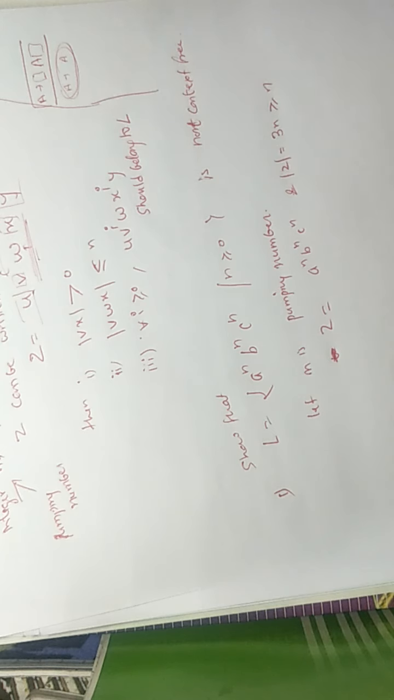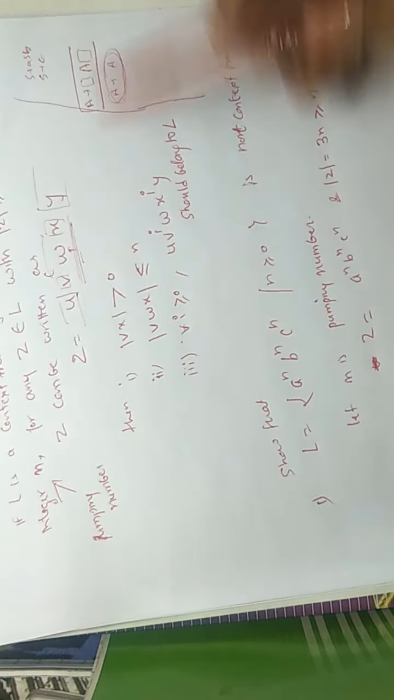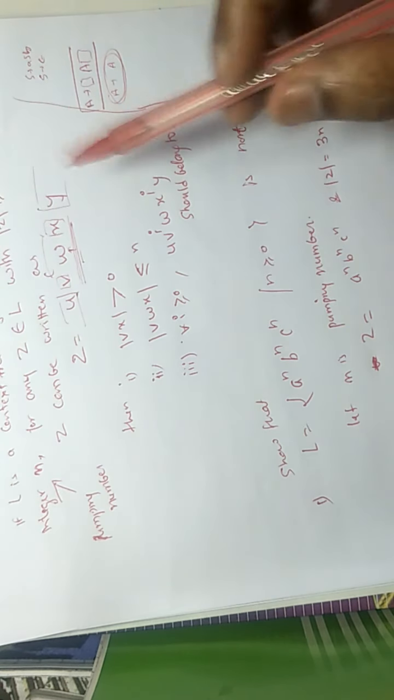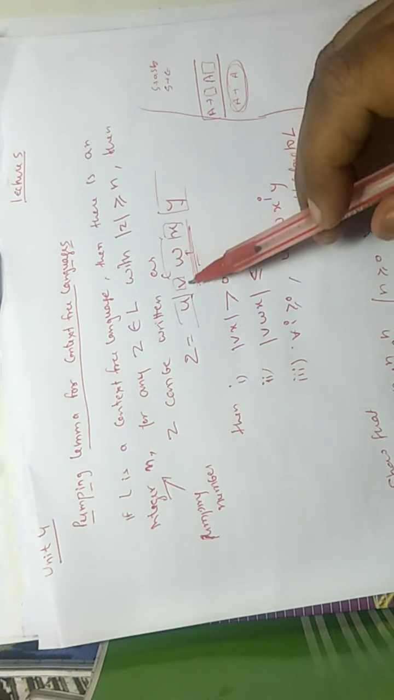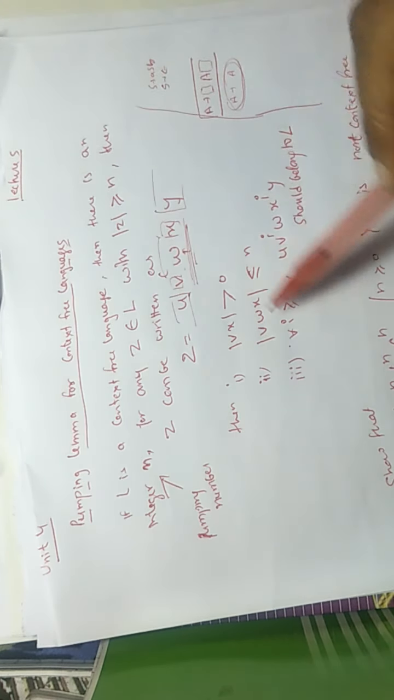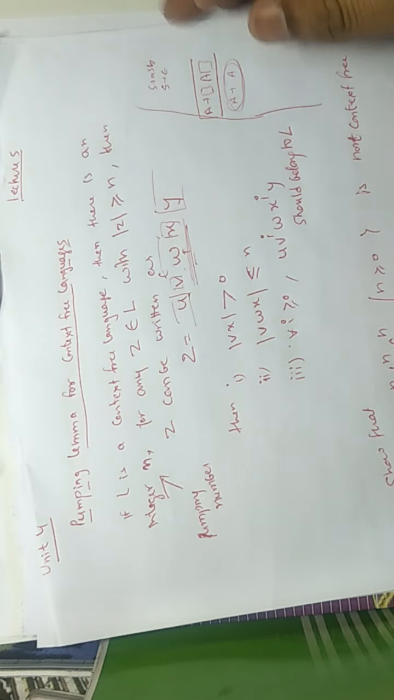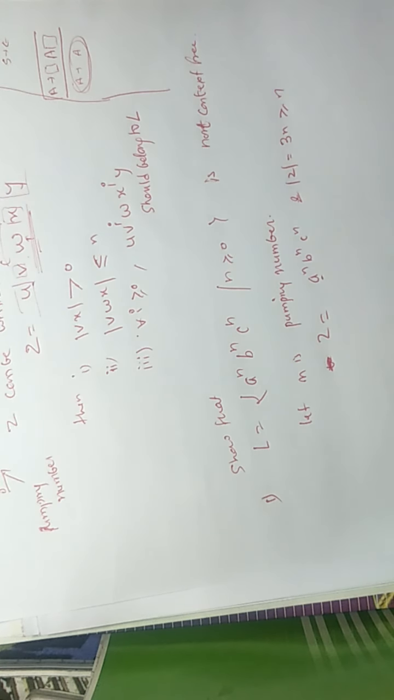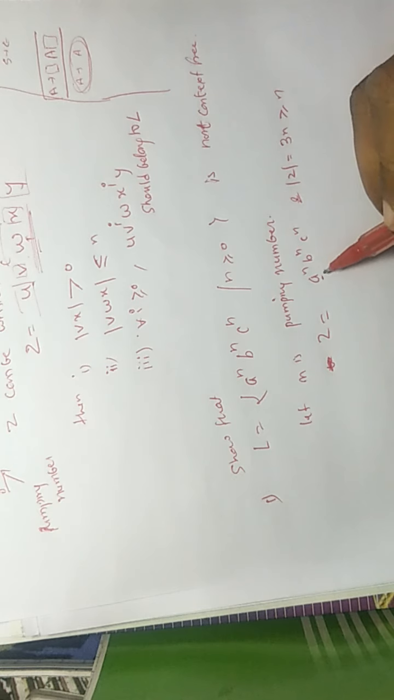Now you have to make sure, first look at the second condition, vwx, that is the matching part. The length of vwx should be less than or equal to n. It means that the matching part can be in a's, or can be in some a's and some b's.